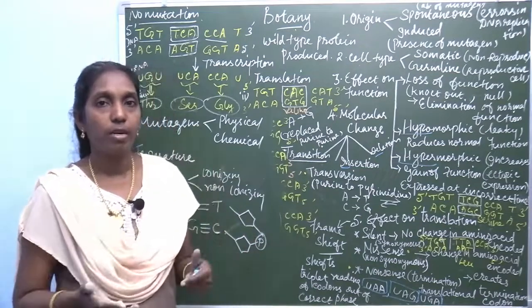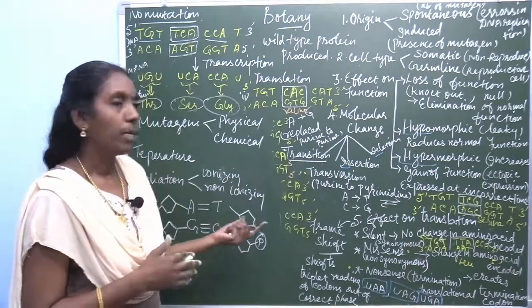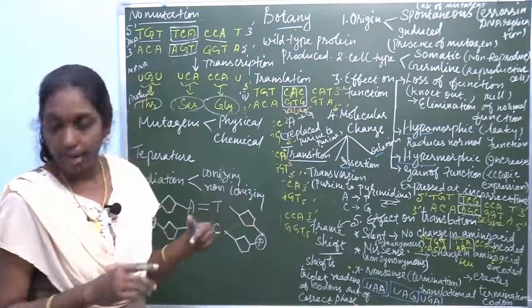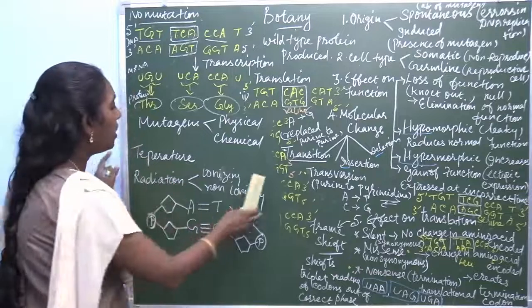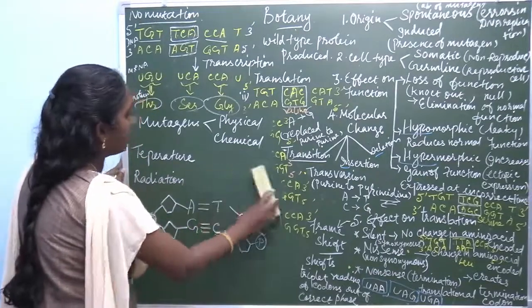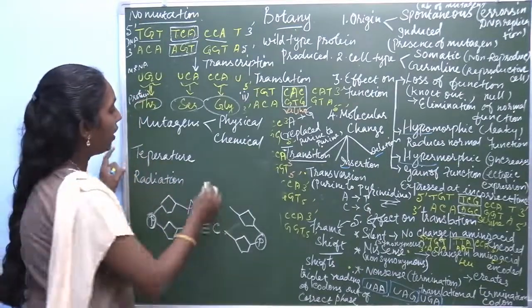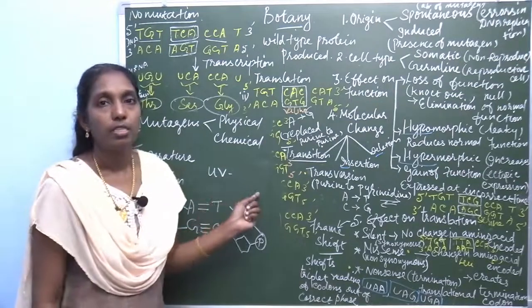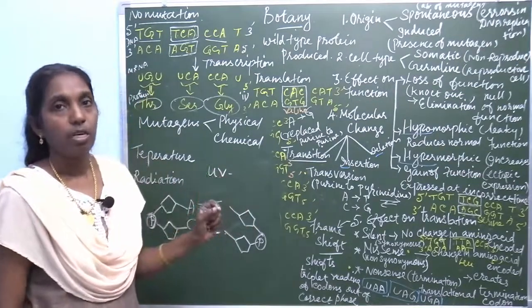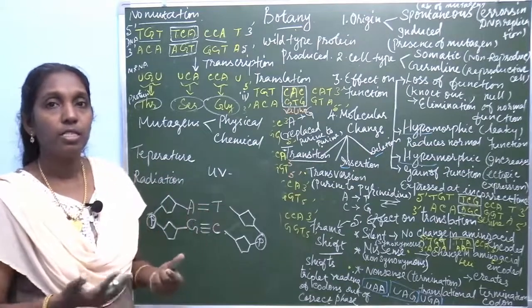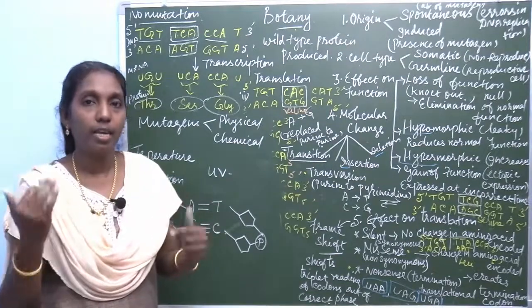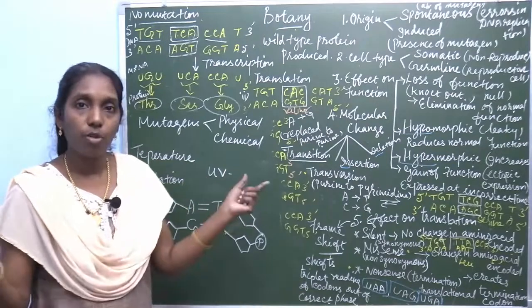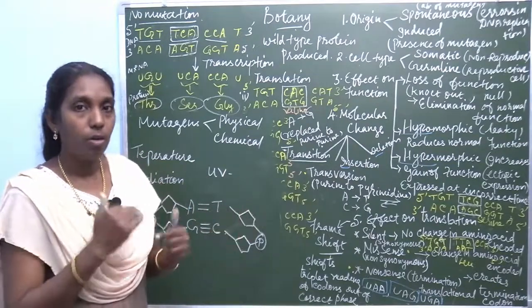Alpha, beta, gamma rays and cosmic rays all come under ionizing radiation. Non-ionizing radiation is ultraviolet, UV radiation.